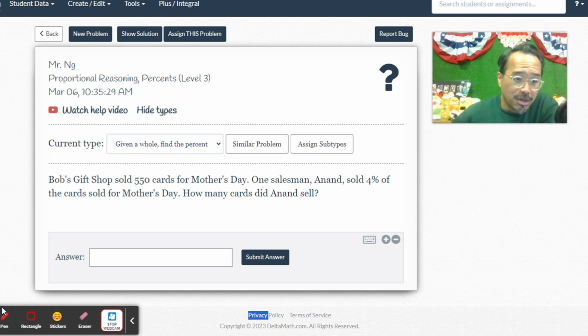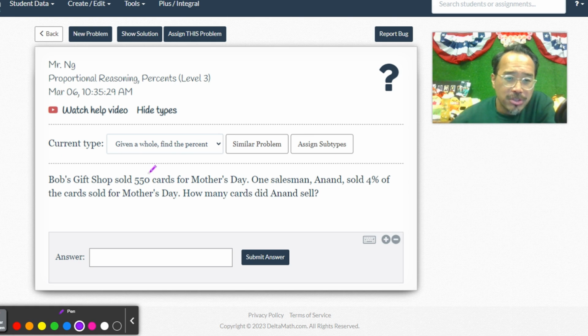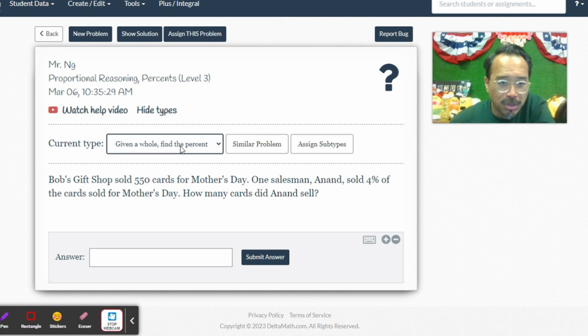Now I'll read. Bob's gift shop sold 550 cars for Mother's Day. One salesman, Anand, sold 4% of the cars sold for Mother's Day. How many cars did Anand sell? So let's see. Is this a type A, type B, or type C question? Okay, we have to find a percent, right?